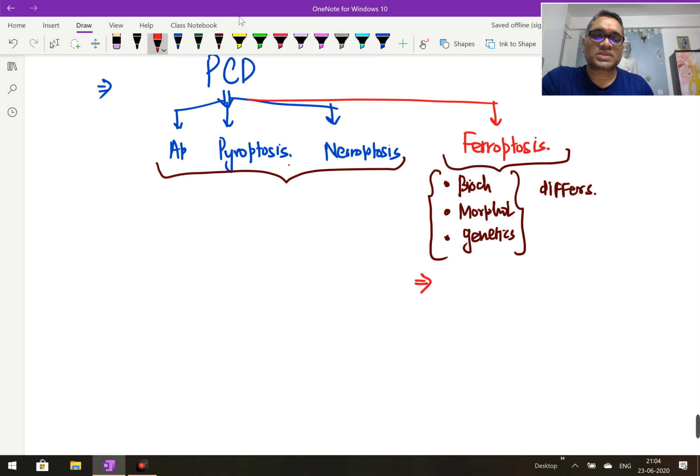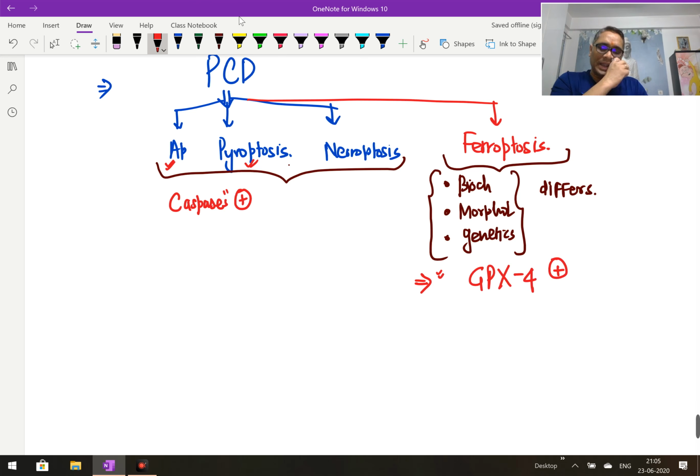So during ferroptosis, biochemically, if you look at apoptosis or pyroptosis, they are using caspases, right? I'm just writing, I'm not going into the detail of those things. Here you will see caspase involvement. Whereas when you are looking at ferroptosis, as I have told you, what is important? Glutathione peroxidase 4 is present, right? So this is the biochemical or enzymatic or genetic aspect, right?